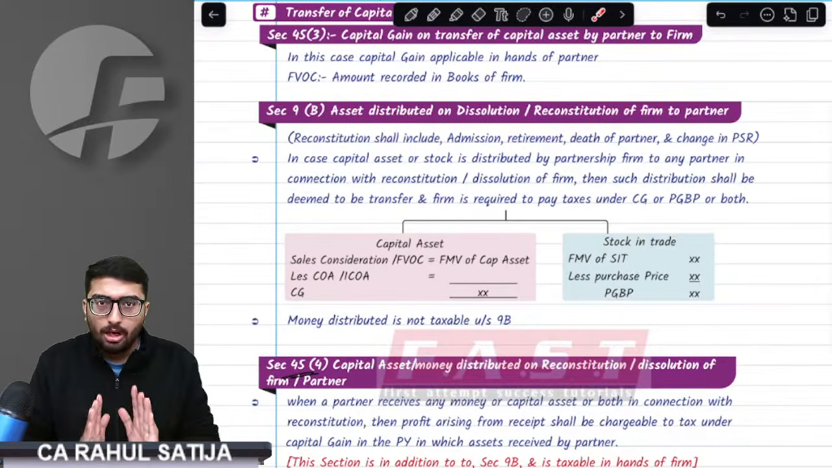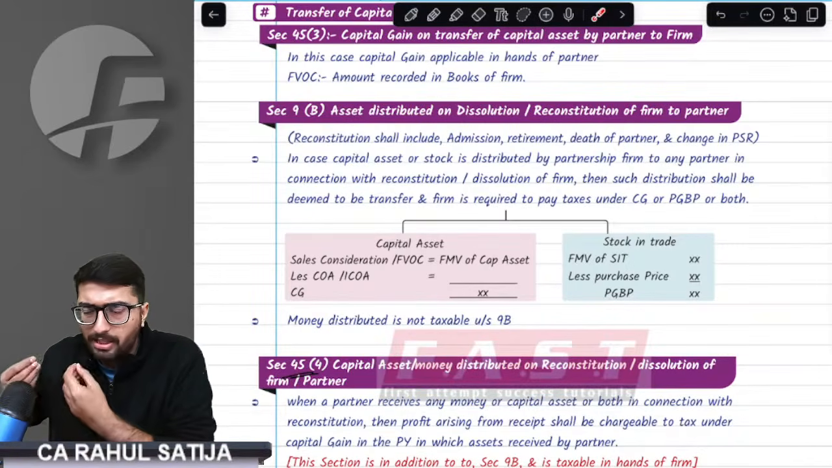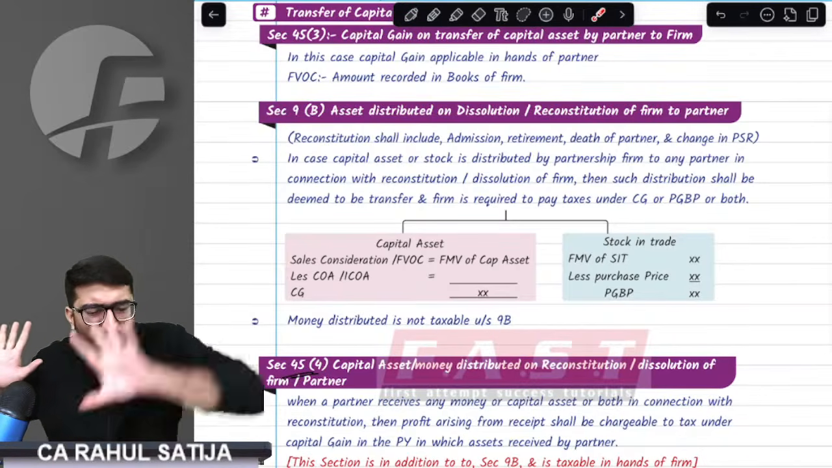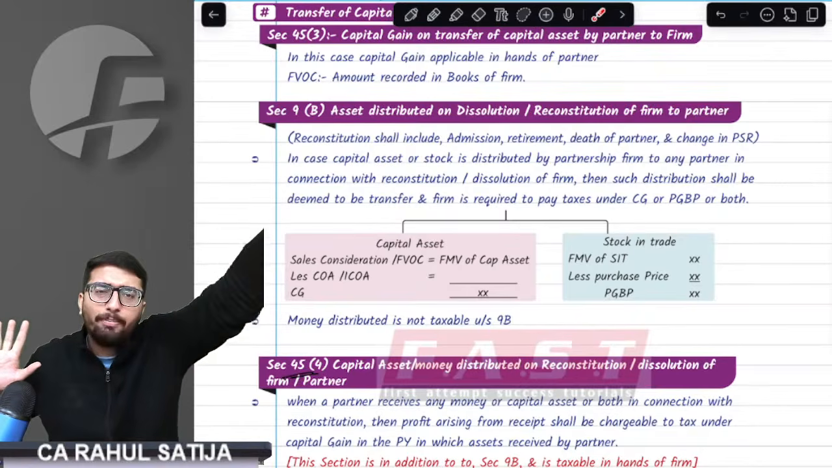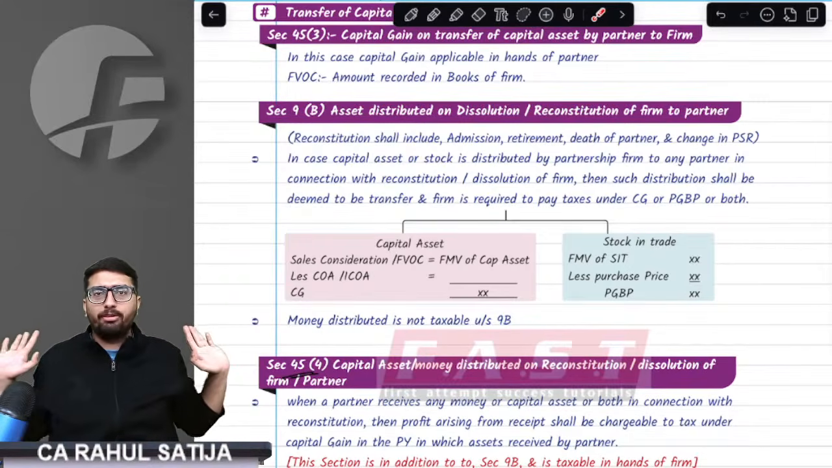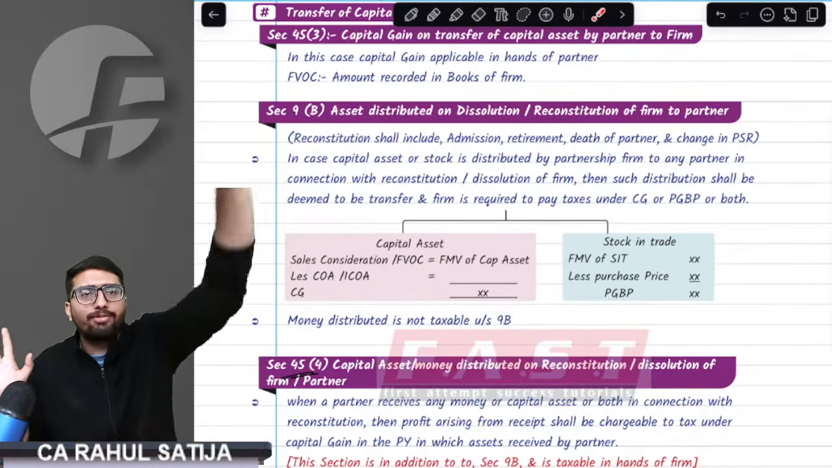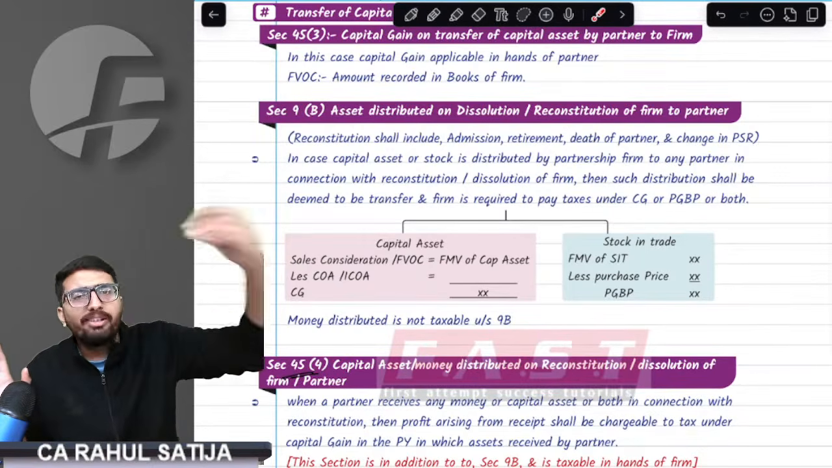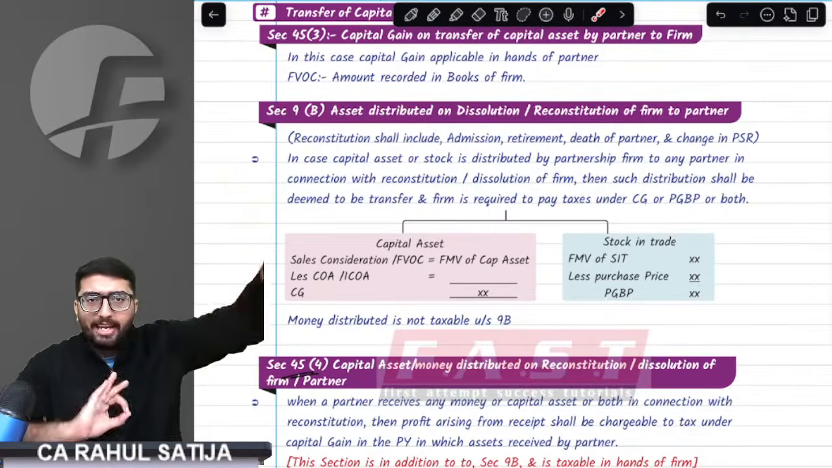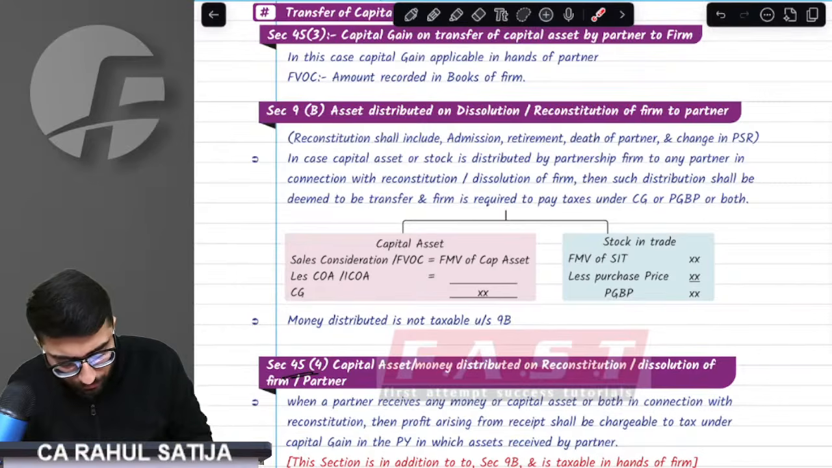First of all, what 9B says: if you give any asset to a partner at the time of dissolution or reconstitution, assume you have not given it to the partner, you have given it to a third party. Whatever capital gain or PGBP would arise, the same has to be paid by the firm. 9B says the simple thing. If you would have sold this asset to an outsider, then whatever capital gain or PGBP would arise, just pay that.